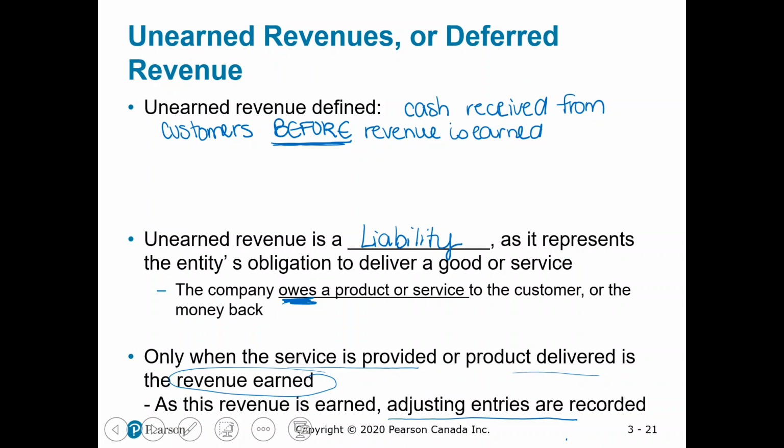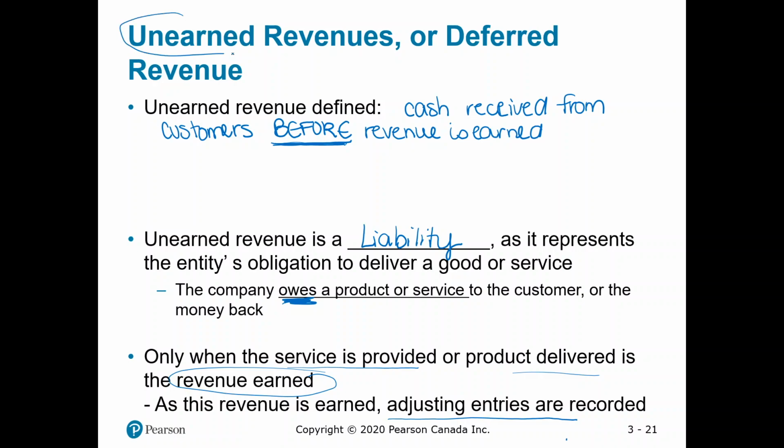So I want to note here too that unearned revenue and prepaid expenses are kind of opposites, or they're two sides to something. So one company would have prepaid expenses. That company paid something in advance to another company. And the second company that received that money in advance had this unearned revenue. So it's showing two sides when that happens. Whoever pays early has the prepaid. Whoever receives the money early has this unearned revenue.